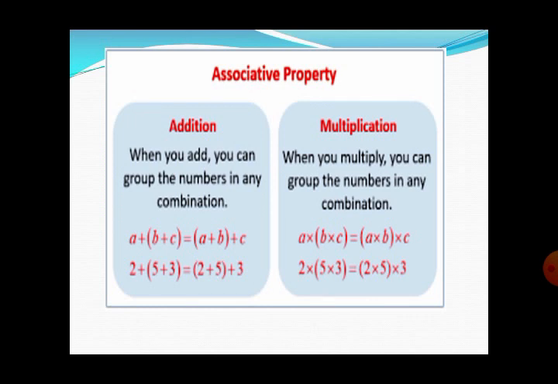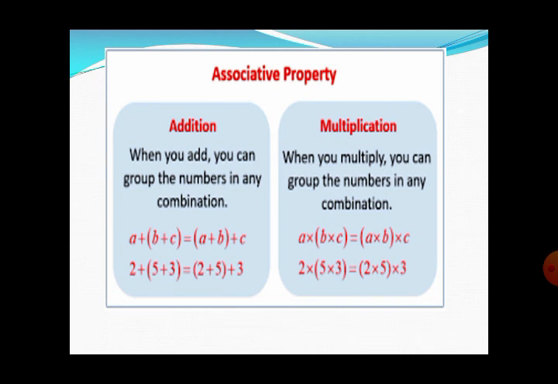Now associative property with respect to addition. In commutative property, we deal with two numbers; the only difference is that in associative property, we deal with three numbers or three elements of the set of real numbers. So you can see that (A plus B) plus C is equal to A plus (B plus C).